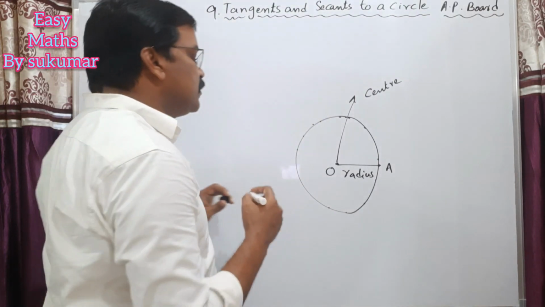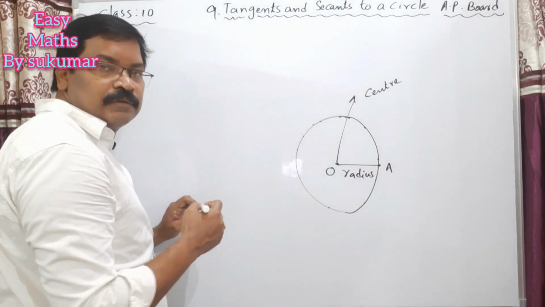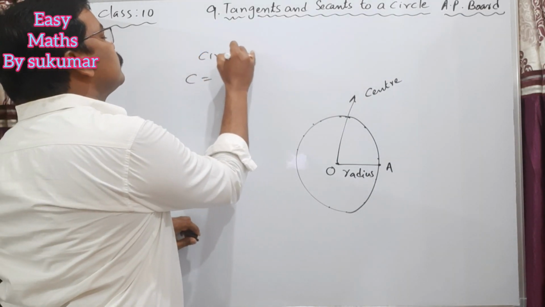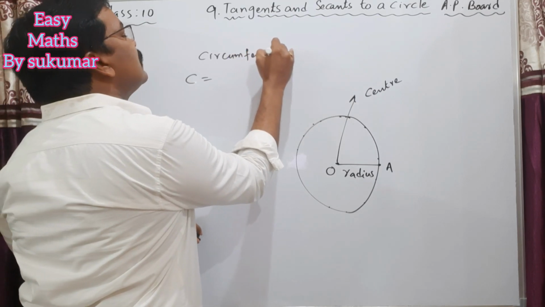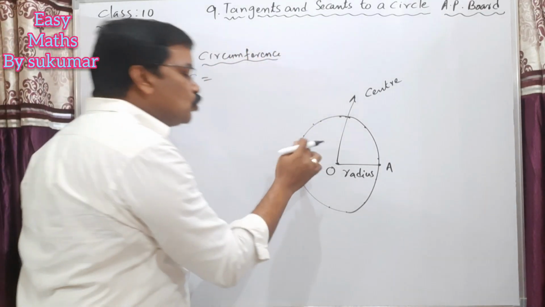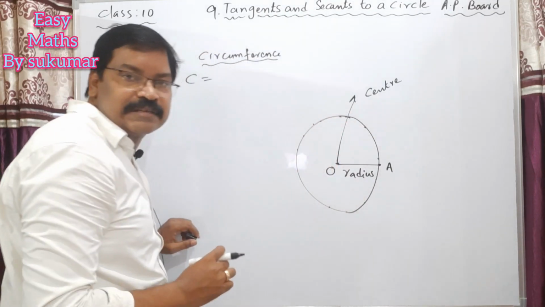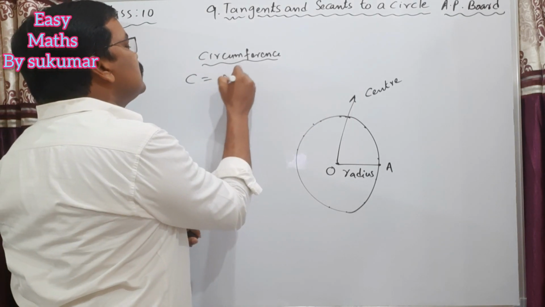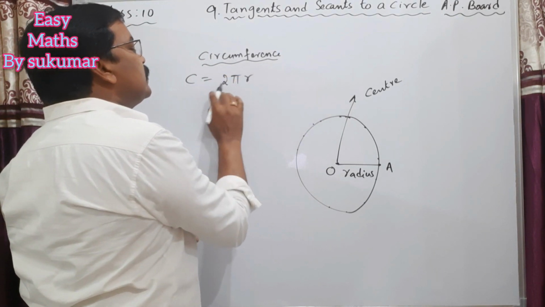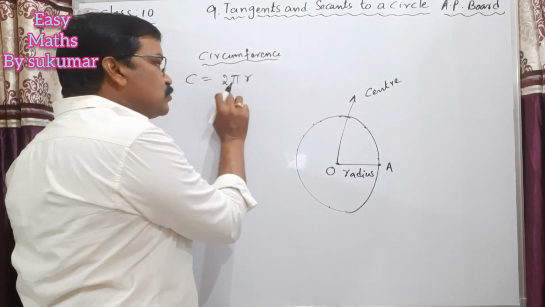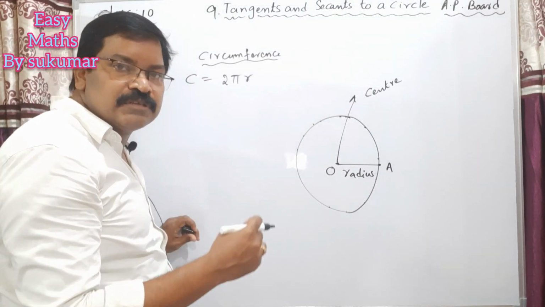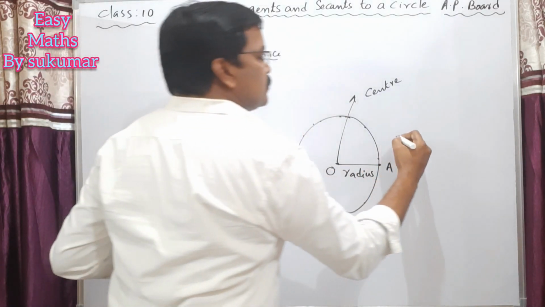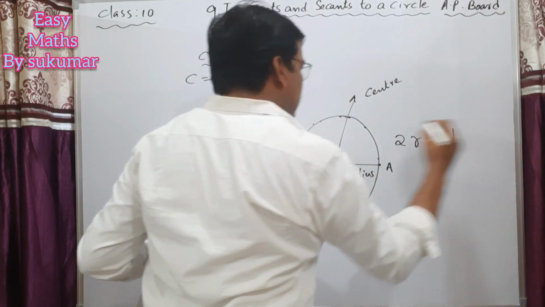See, my dear students, here in this circle, you know what is circumference? Circumference means the total length of the arc of a circle. Generally, the circumference is denoted by C, which is equal to 2 pi r. C is equal to 2 pi r.